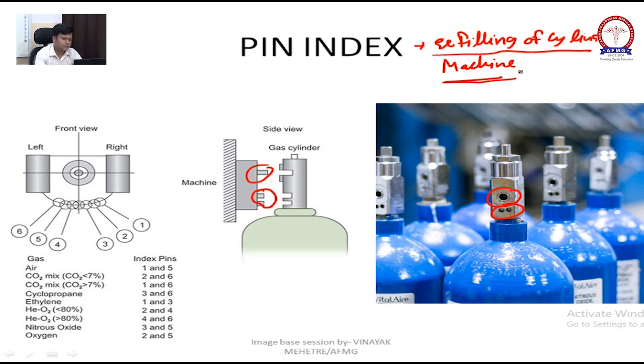So see, this is the nitrous oxide cylinder. So it has 3 and 5, right? See, 3 and 5. This will be your 5 and this will be your 3. These are actually the holes on the cylinder.